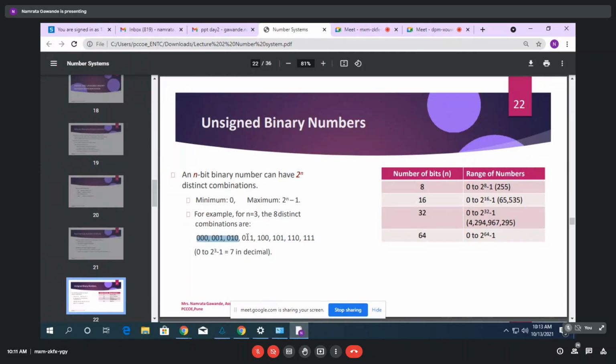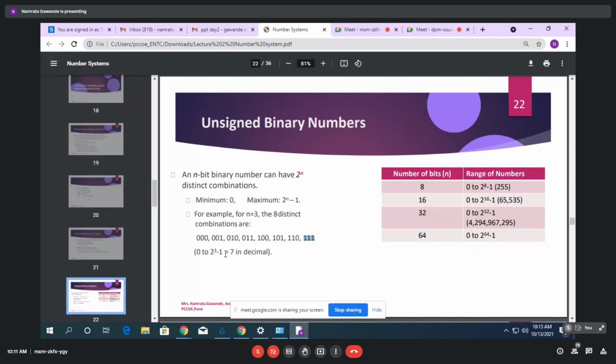This is the 3-bit binary form. How many combinations do you get? 2 raised to power 3, means a total of 8 combinations, right? So 0 to 2 raised to power 3 minus 1. 2 raised to power 3 minus 1 means 8 minus 1, what value do you get? 7. 7 in decimal. What does the last binary, 111, represent? 7. Right? So the total possible combinations here are 8.